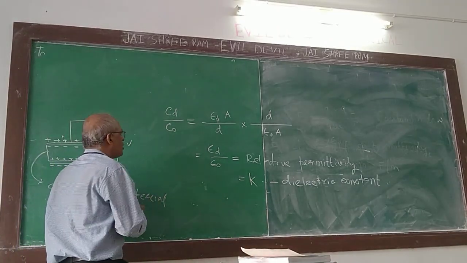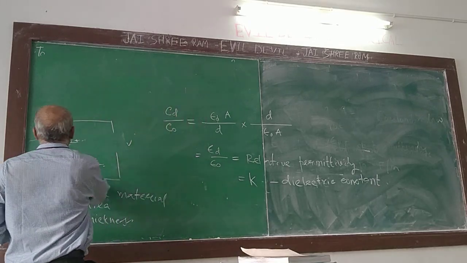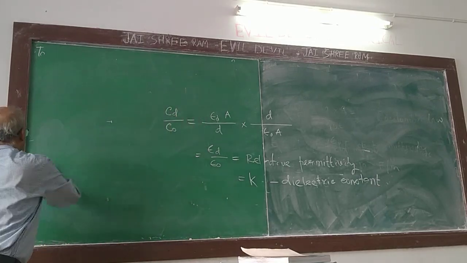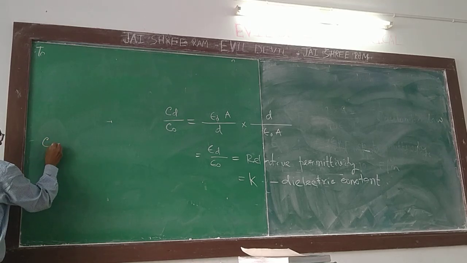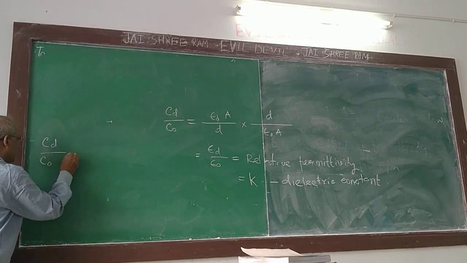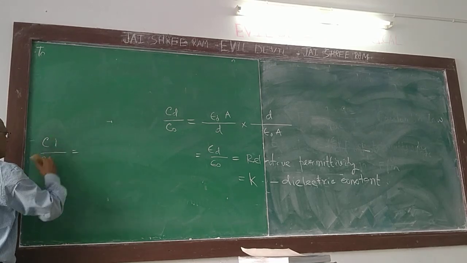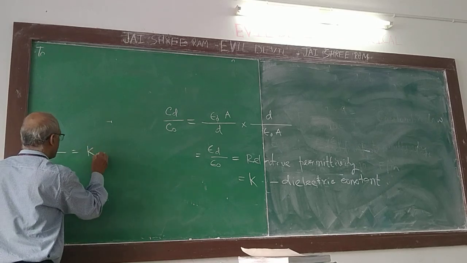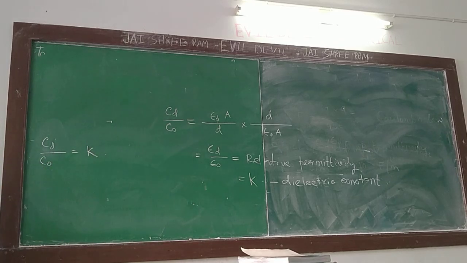So, finally, what can you write? The capacitance with the dielectric medium compared to the capacitance with air: how much is it?